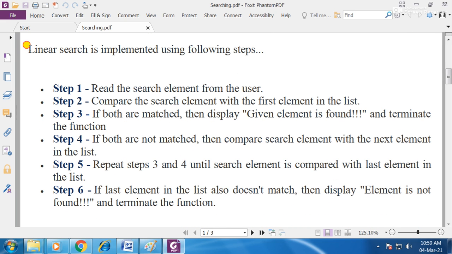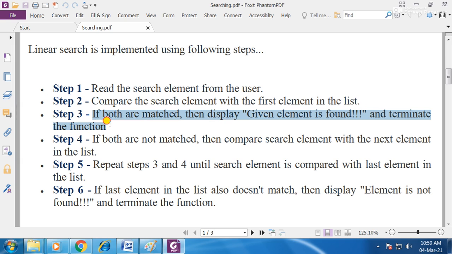Now, the algorithm: what are the steps in the linear search algorithm? They are very simple. Step one: read the search element from the user, which element you want to find, and the list will be given. Step two: compare the search element with the first element in the list.